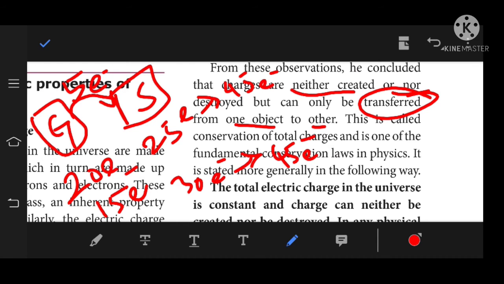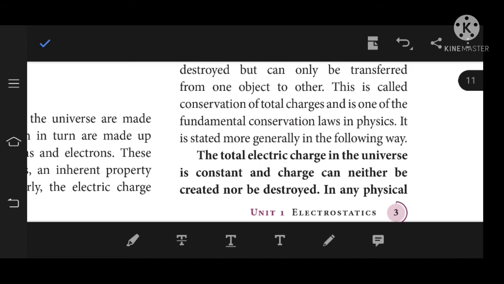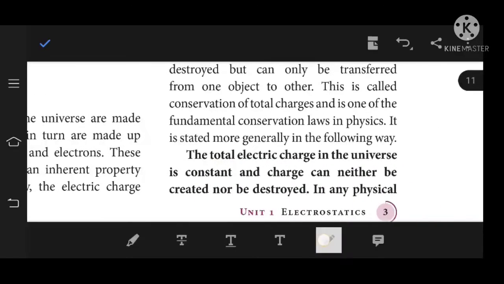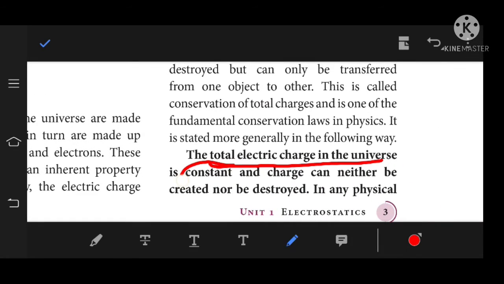From this we can understand that the total charge in the universe is constant, always conserved. Charges can neither be created nor destroyed, but we can transfer them from one object to another. Okay, understand?